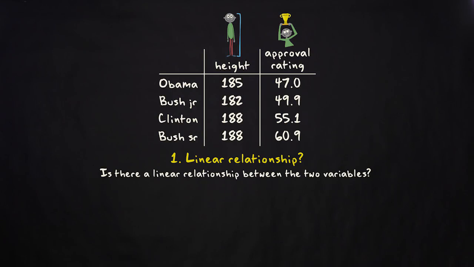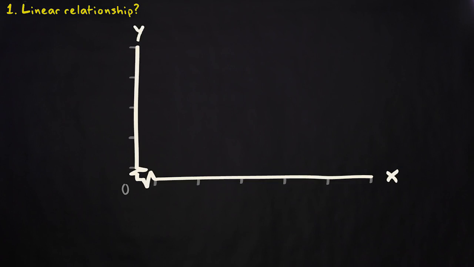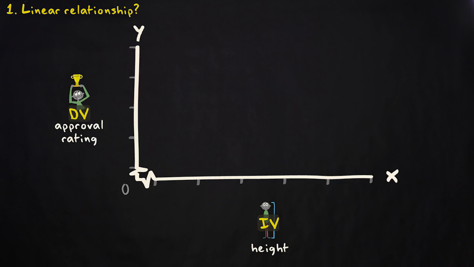To answer that question, we make a scatterplot. To make a scatterplot, you must first decide what's the dependent variable and what's the independent variable. In this case, it's more likely that a leader's physical height influences his or her approval ratings than that approval ratings affect a leader's height. After all, it would be silly to expect a leader to become taller once his or her approval ratings get better. So, the independent variable height goes on the x-axis and the dependent variable approval rating on the y-axis.